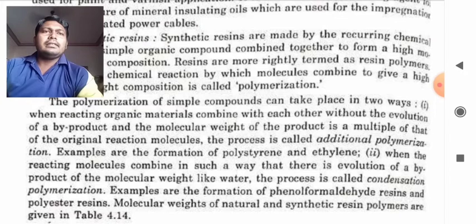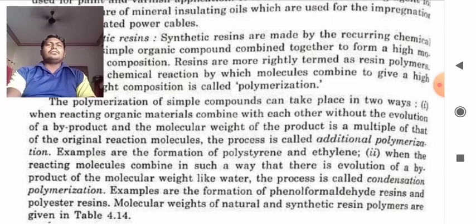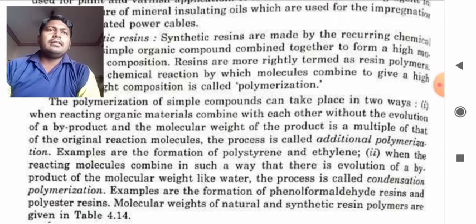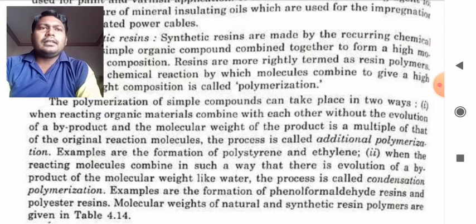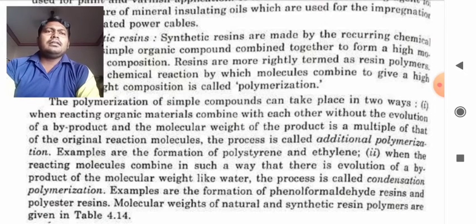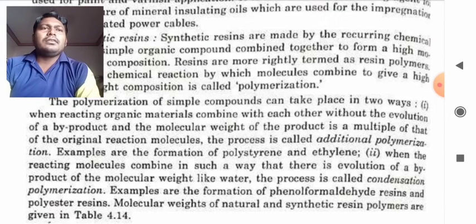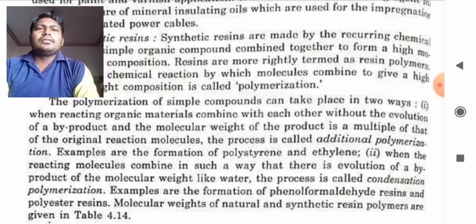The second way is when the reacting molecules combine in such a way that there is evolution of a byproduct of low molecular weight like water, and the process is called condensation polymerization. Examples are the formation of phenol formaldehyde resins and polyester resins.